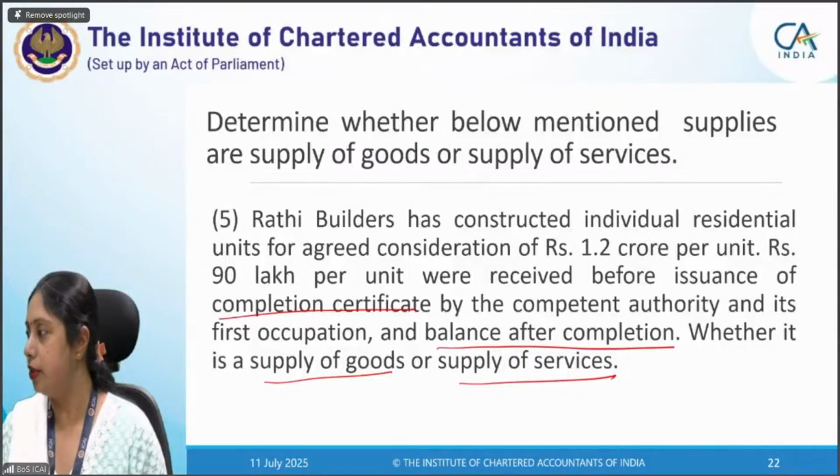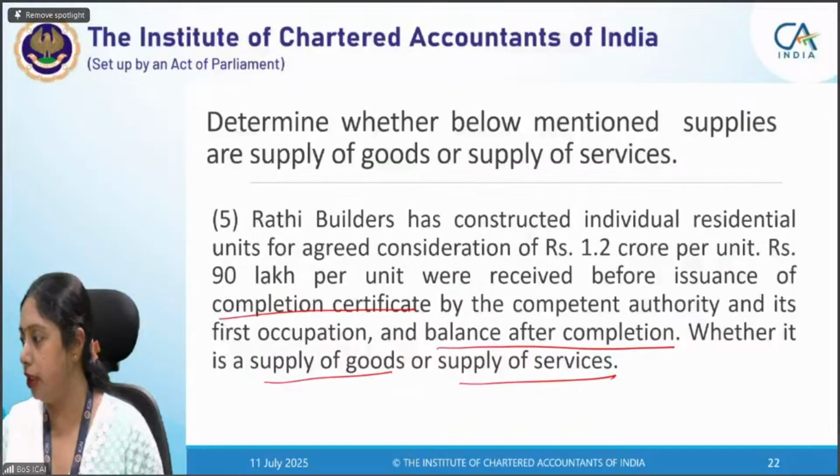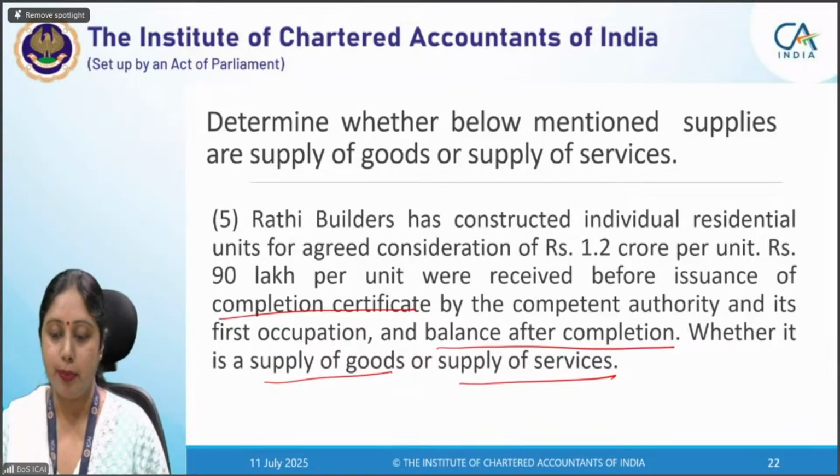Okay, Ishan has given the correct answer. Gurmeet, I think this question you are yet to give the answer. Soumya, correct. Then Sunil, you have answered it correctly. Anil, you're right. This is a supply of service.